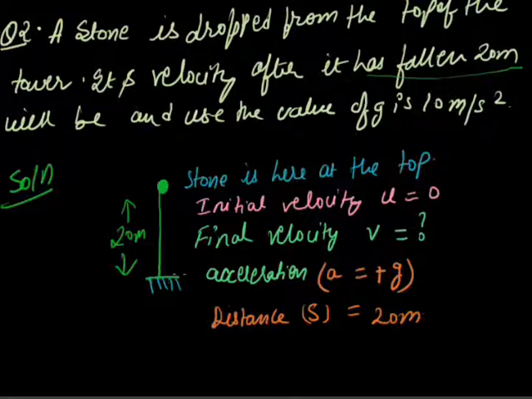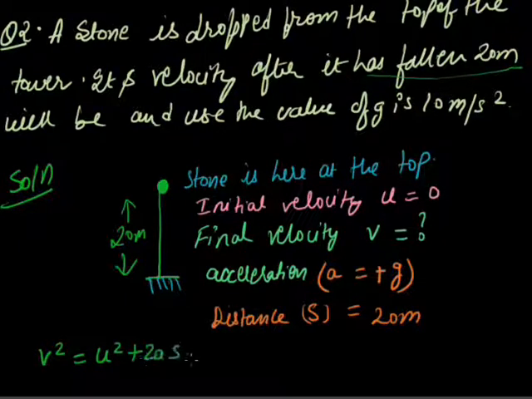As you know, when three things are known, the fourth one can be easily determined. We can use the relation for finding the value of v, that is v square is equal to u square plus 2as. This has come from the third equation of motion.